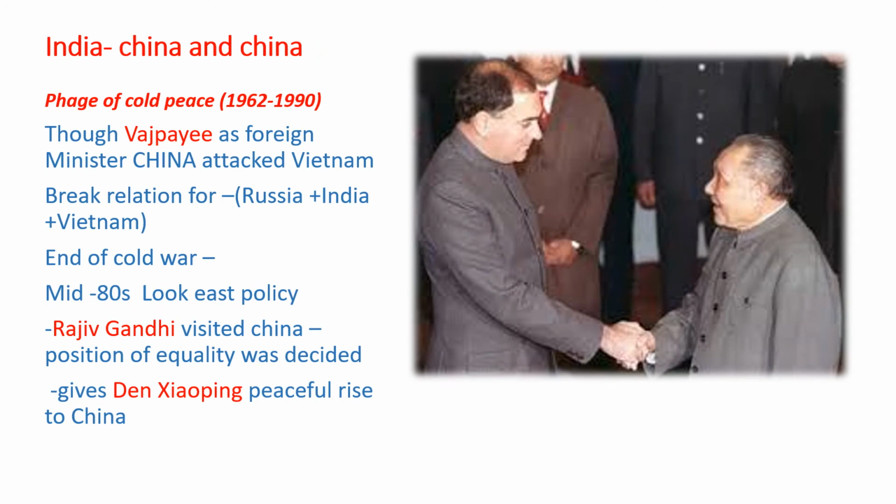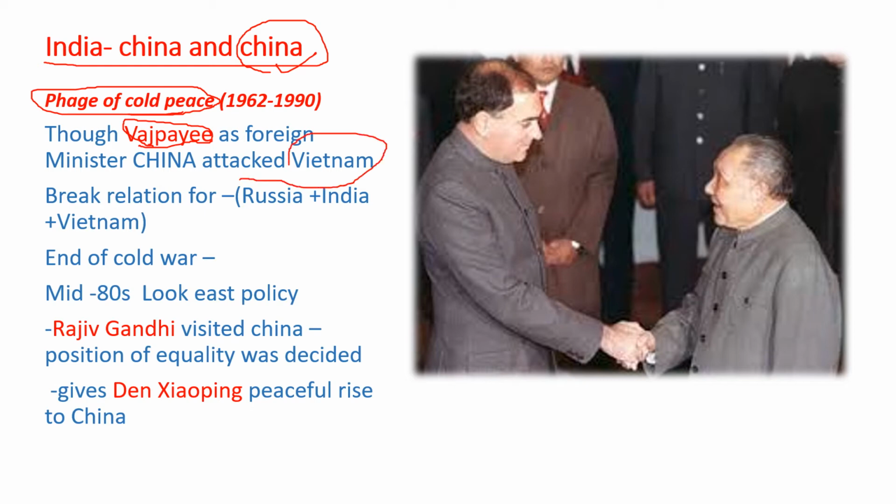Now, India and China relations, how they have been bent by different politicians since the Cold War started, the cold peace after World War II between the USSR and USA. So what happened? First, Vajpayee ji, when he became the foreign minister, first visited China to break the ice and make a friendship with China. But what China did on that day itself, they attacked Vietnam and annexed it. That kind of bad policy China has played in the past. So that is the reason China cannot be trusted at any instant of time with India.